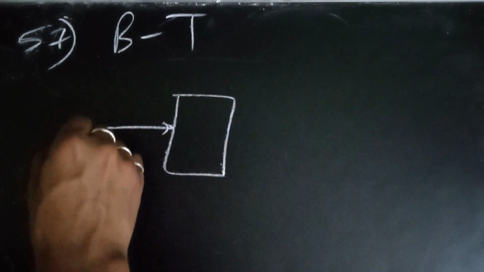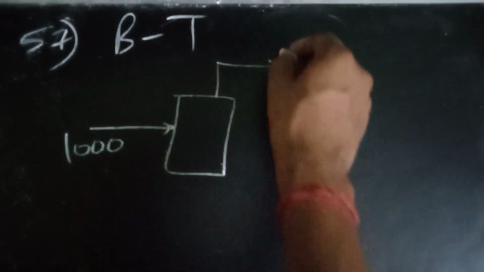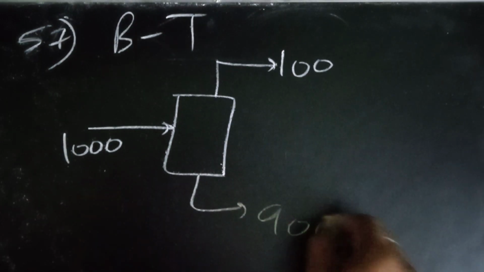And the 57th question asked about quantities like benzene and toluene in a distillation, and here 1000 kilogram per hour or something was given, and 10% of it went here, so this is 100, so obviously this would be 900.